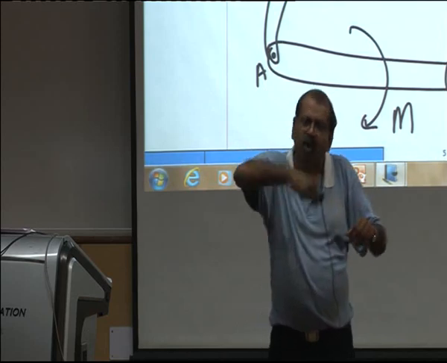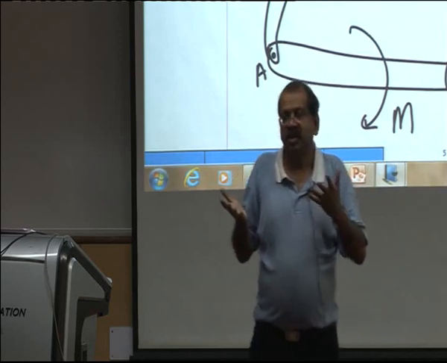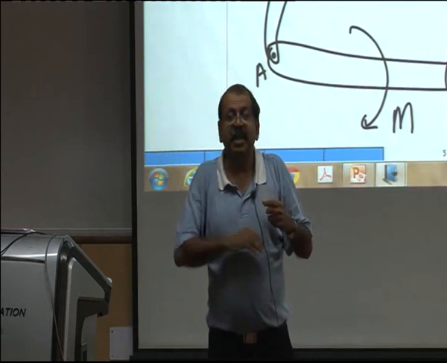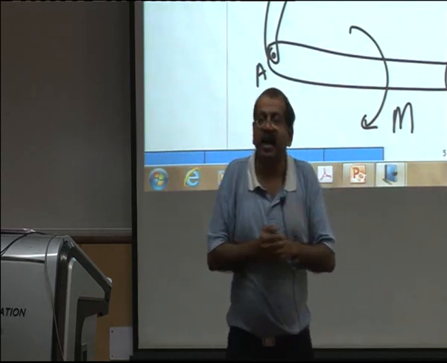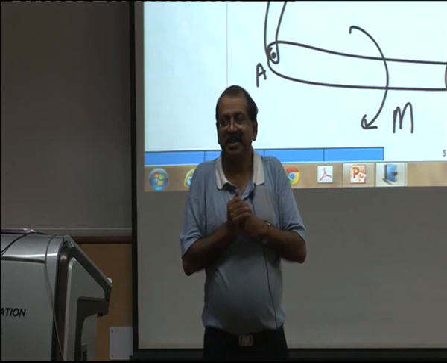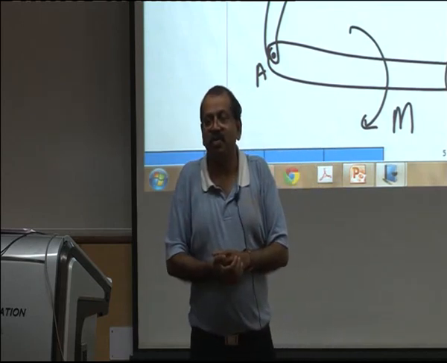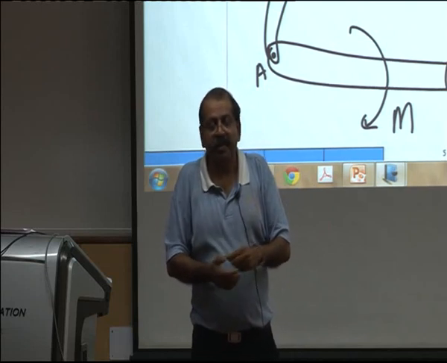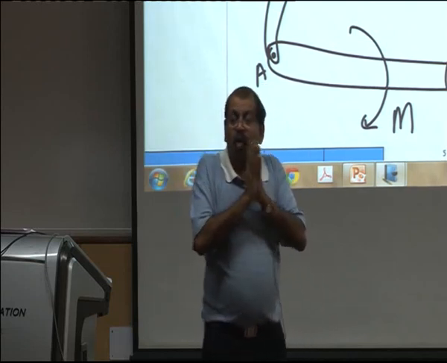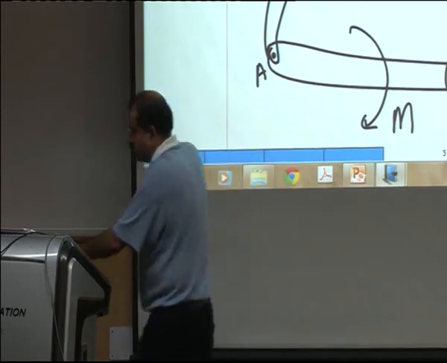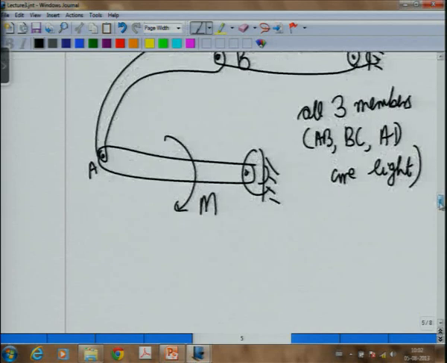Or even when you talk of an equivalence, suppose there is weight acting, but if it is acting, the equivalent of it is acting at the center of gravity and there is only one connection. So, you can call that also a 2 force member. So, that means in a 2 force member, only at 2 points forces can act. That is the definition of a 2 force member.